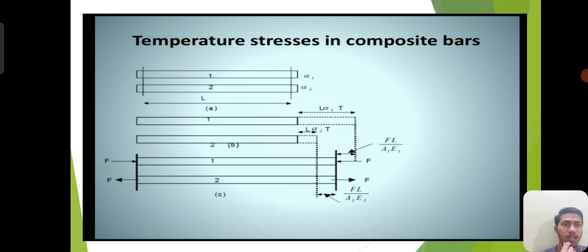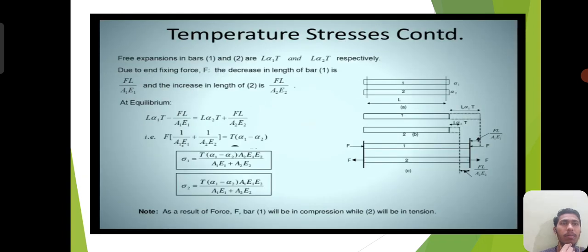By seeing the figure, we can understand the expansion of a bar, which is F by A into L by E, at temperature stresses contraction. The free expansions in bar 1 and 2 are L into alpha 1 into T and L into alpha 2 into T respectively, due to end fixed forces F. The decrease in the length of a bar is F by A into L by E, and the increase in length is L into alpha 1 into T minus F by A into L by E.